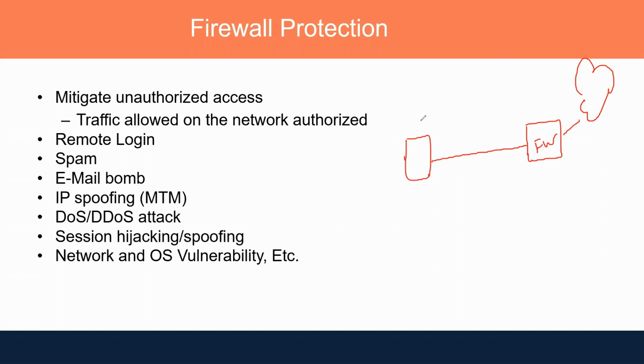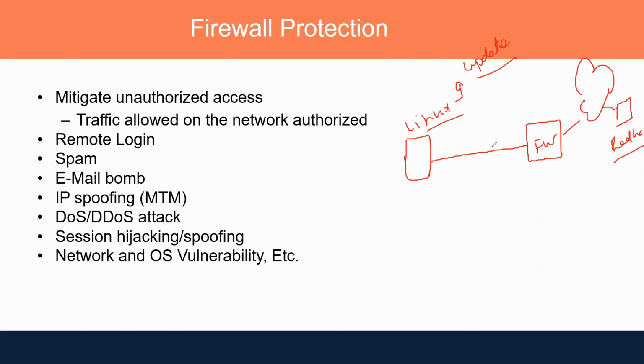Let's say this is a Linux server, and it is trying to update itself. It's trying to download upgrade packages from the internet, from the Red Hat server. So from the Red Hat website, it's trying to download some updates.